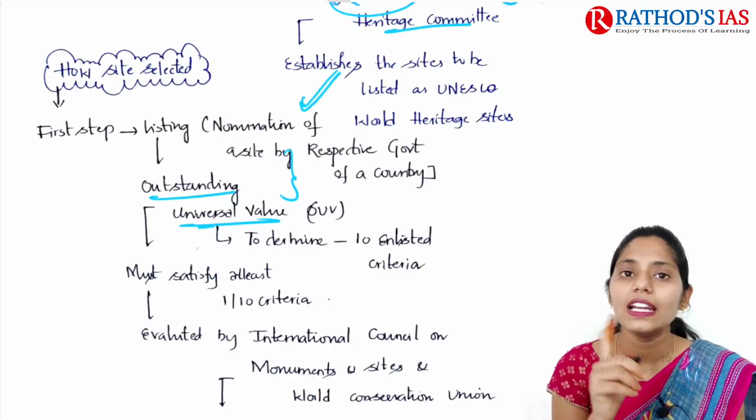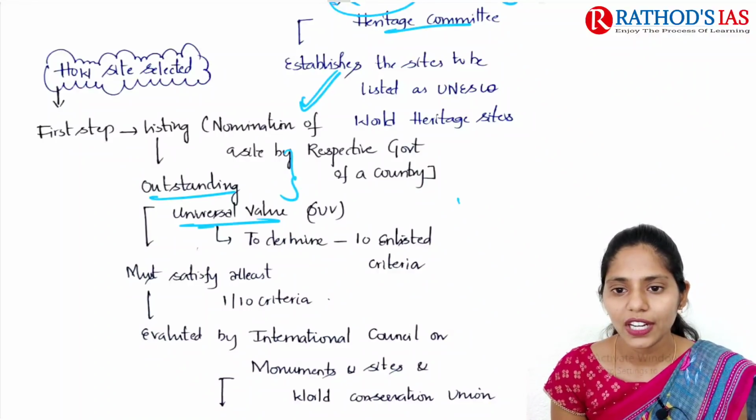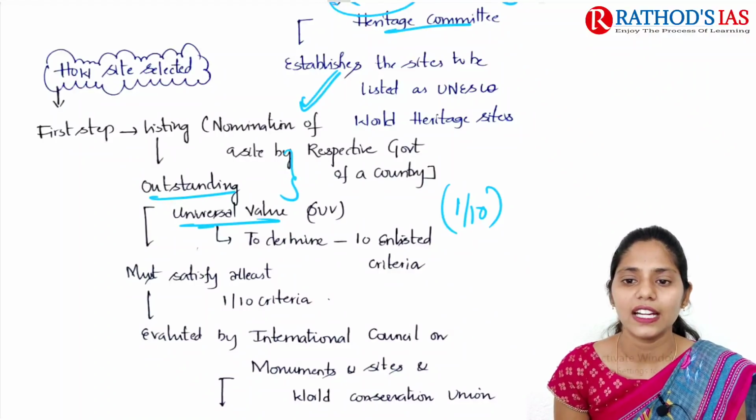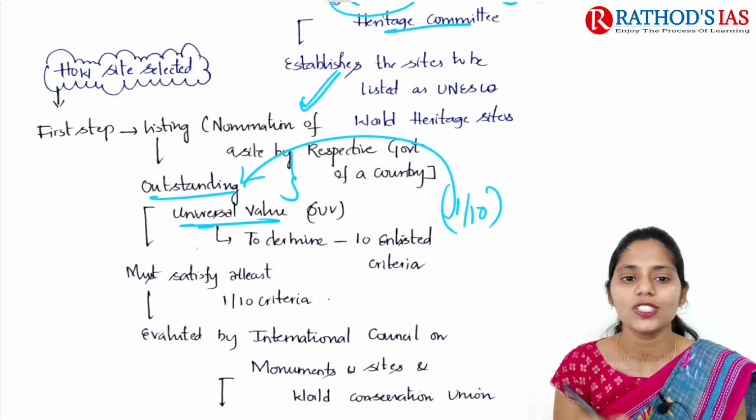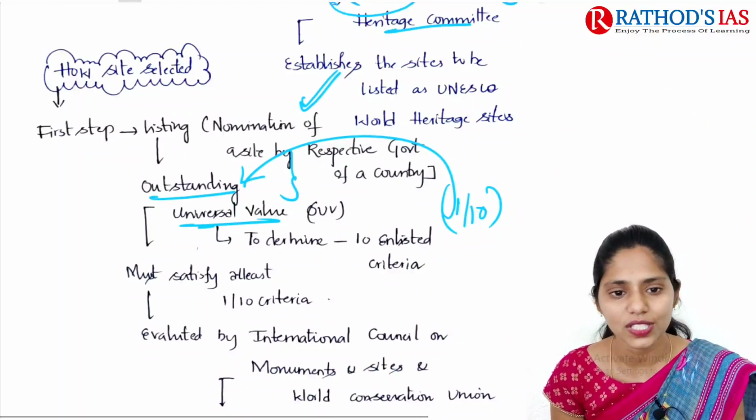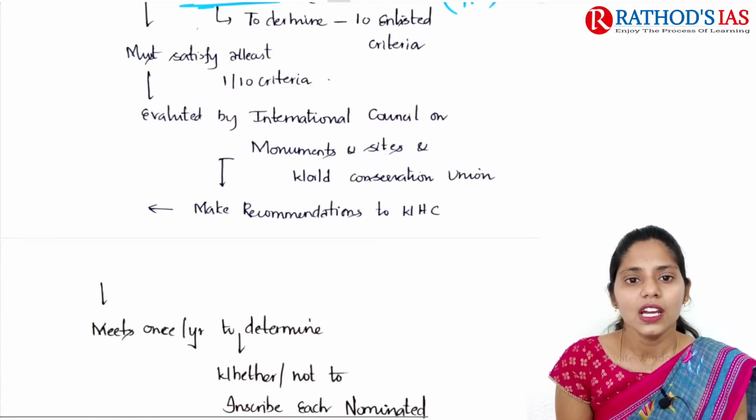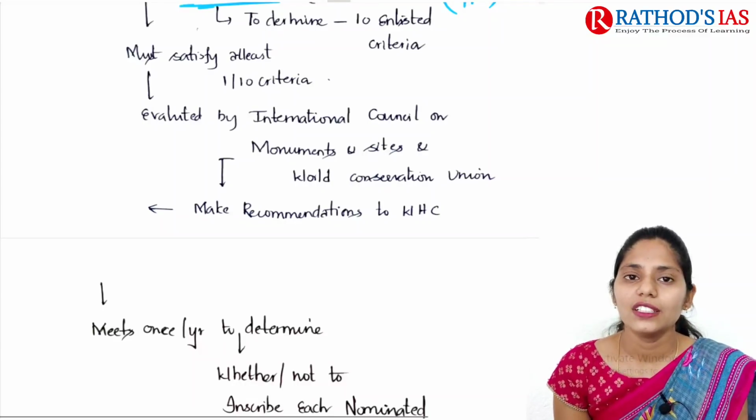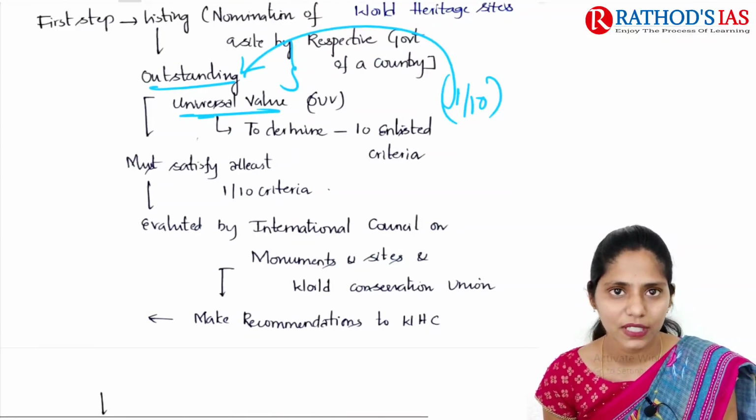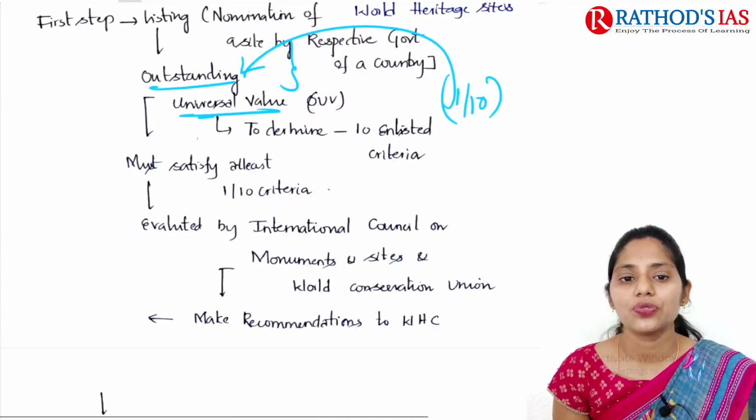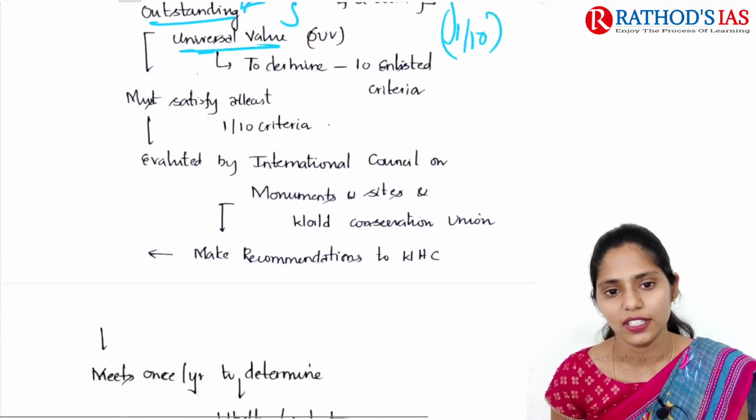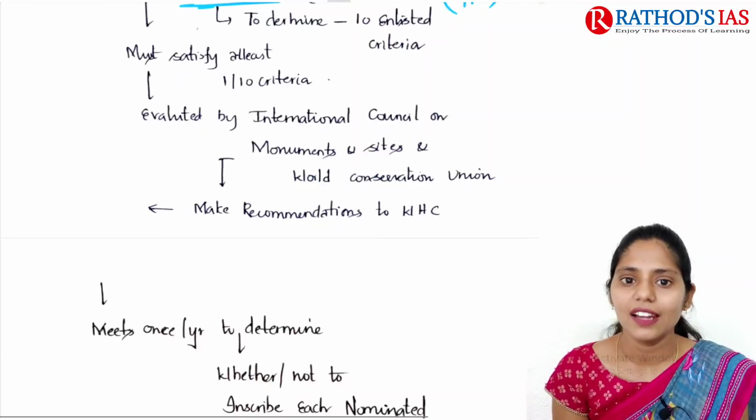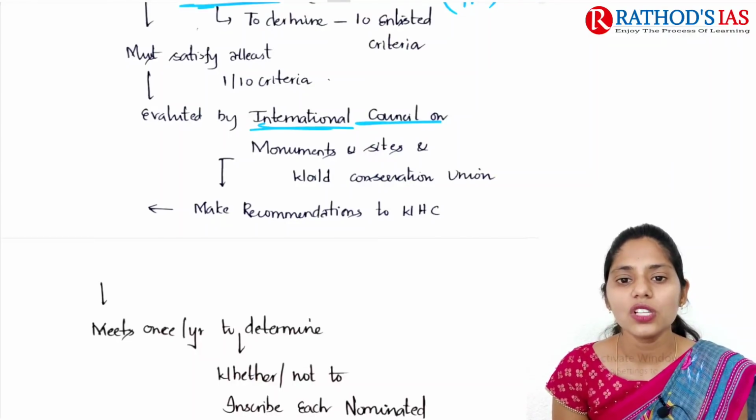There are 10 listed criteria. If at least 1 out of 10 is satisfied, then we can say the site has outstanding universal value. This site, nominated by the respective country, must satisfy at least 1 out of 10 criteria, and this will be evaluated by the International Council on Monuments